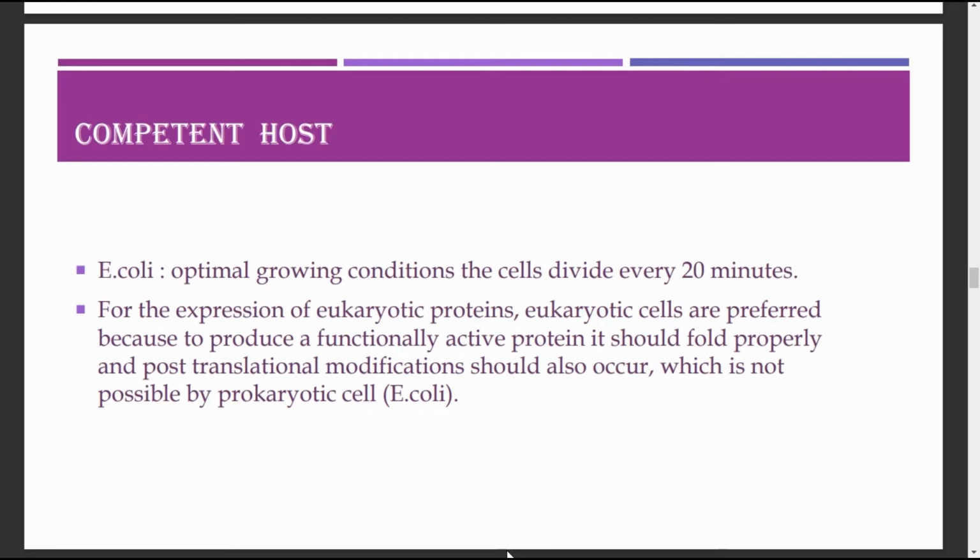In order to force the bacteria to take up this plasmid, the bacterial cells must be treated first. So what do they do for this treatment?